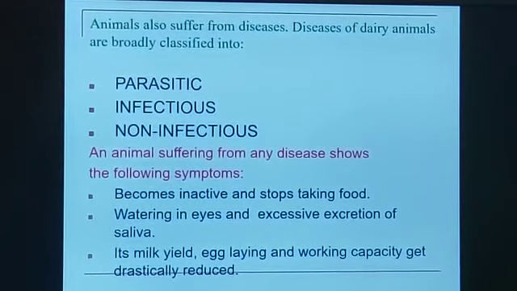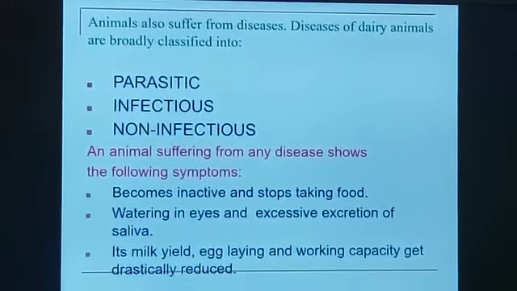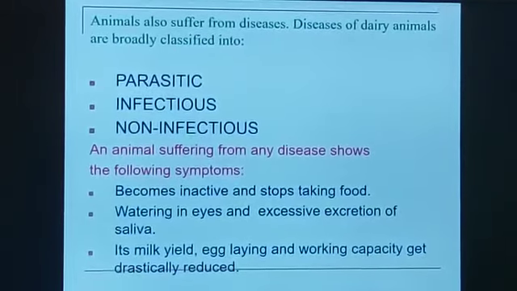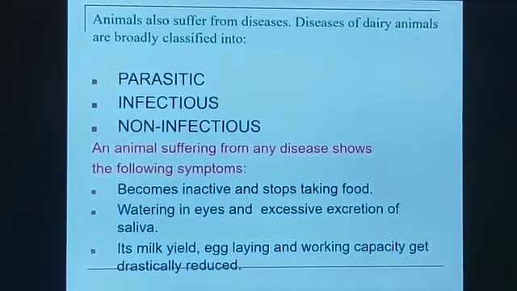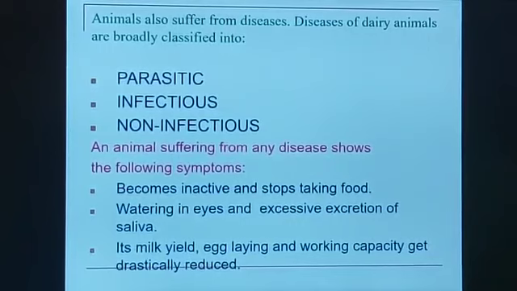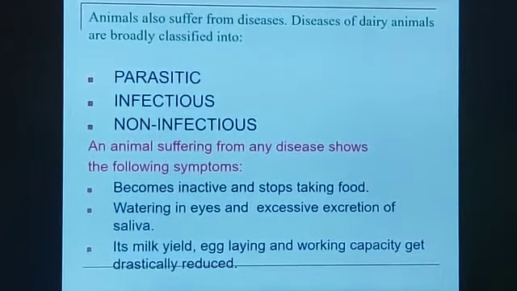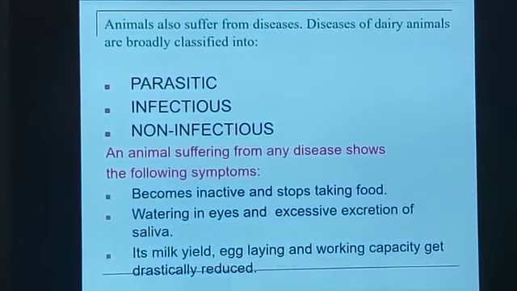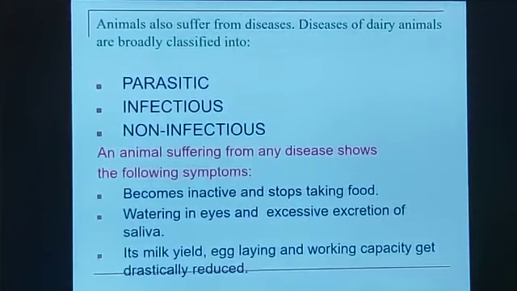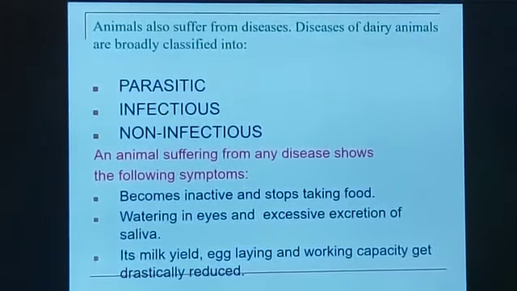First of all, the animals will not be very active. They won't be able to do anything, and they will stop taking the food immediately. They won't eat anything. Watering in eyes and excessive excretion of saliva is another symptom which can be seen in animals if they are suffering from a disease. Water comes out from their eyes, and they give out a lot of saliva from their mouth.